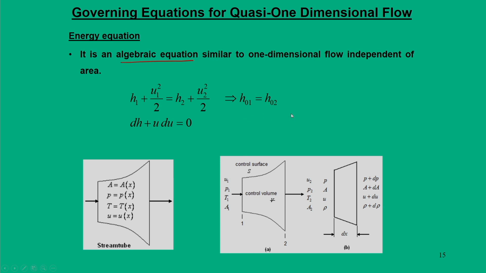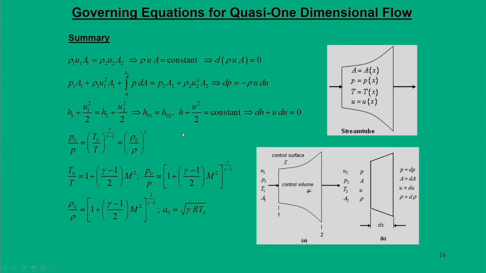If I write H plus u square by 2 is equal to constant and differentiate this equation, we get dH plus u du is equal to 0.